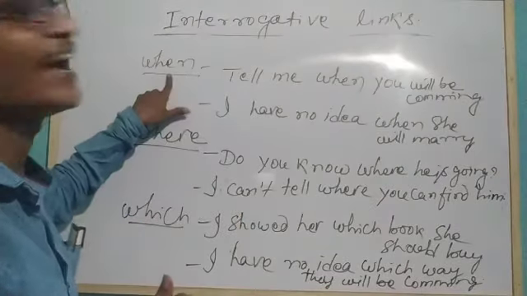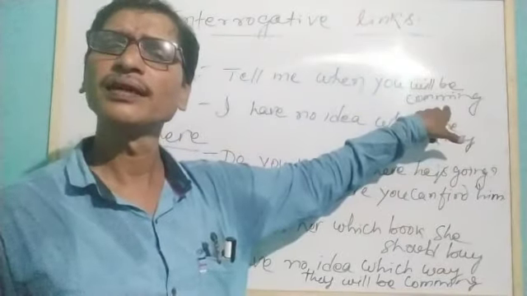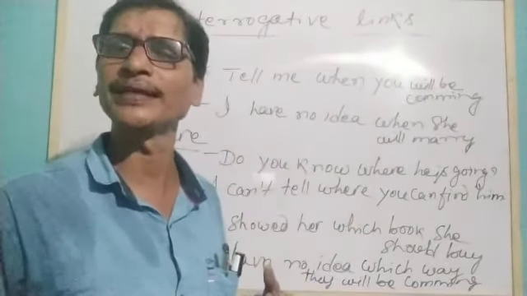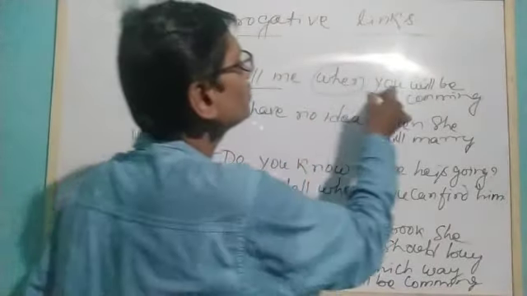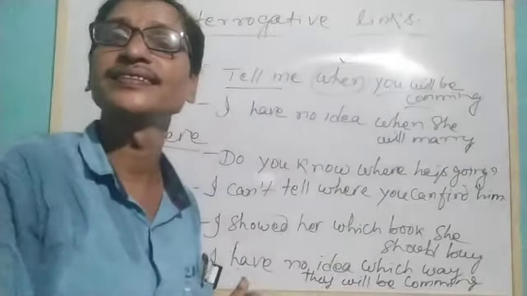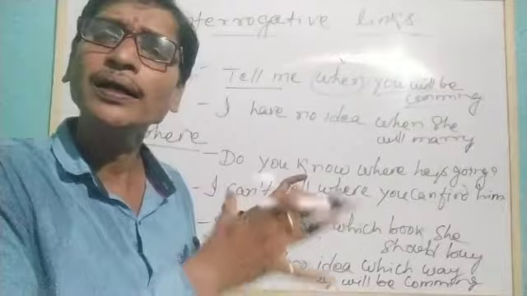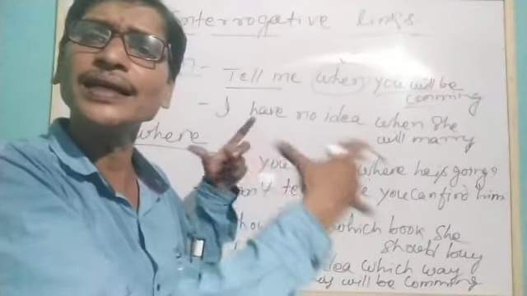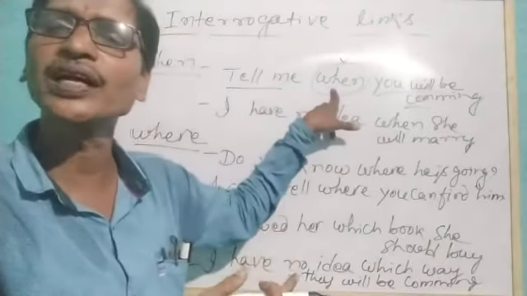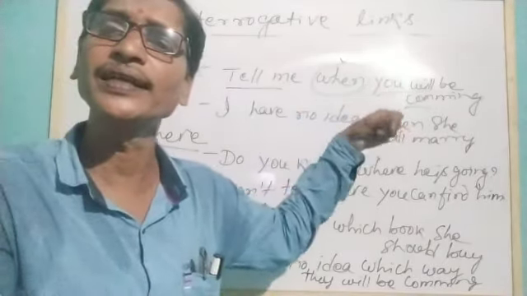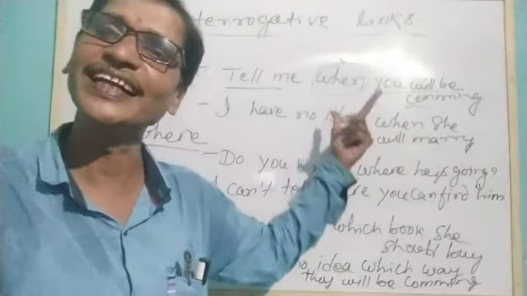Okay? So you see, "when". Tell me when you will be coming. Tell me what time you will be coming. That means here we are talking about the time, but here we used it as a link. So it is an interrogative word, but functioning as a link that creates a relation between two phrases or two clauses. Therefore, it is called an interrogative link. It doesn't create any interrogative sentence, but functions as an interrogative link.